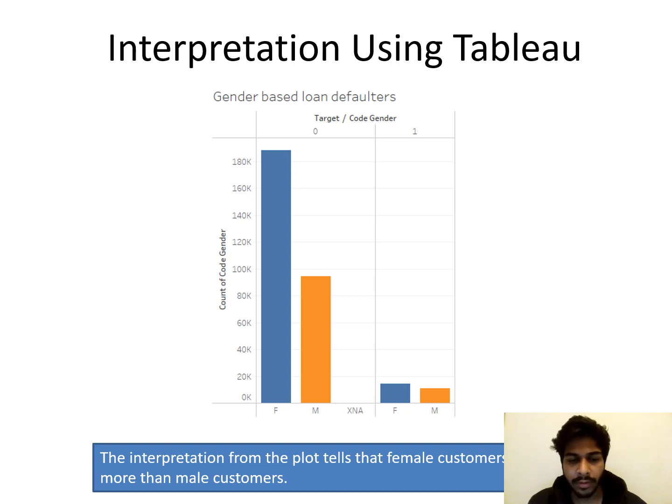Here you can see the interpretation from the plot tells the female customers are usually more than the male customers. In the graph you can see gender-biased loan defaulters. Here the female percentage is bigger than the male percentage. The female percentage is highlighted in blue and the male percentage is highlighted in orange.